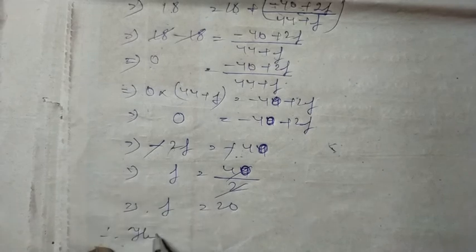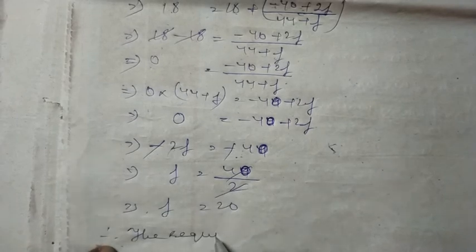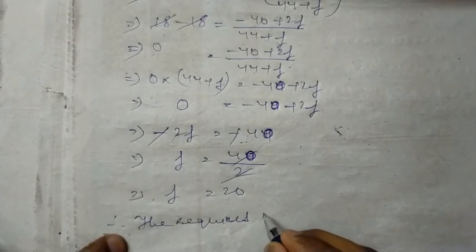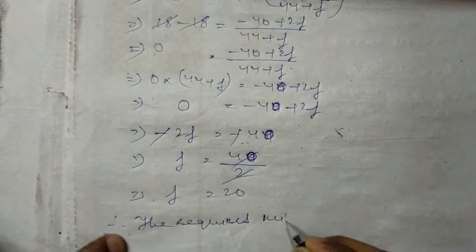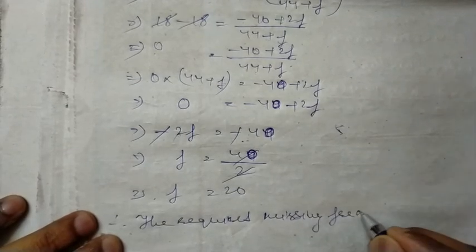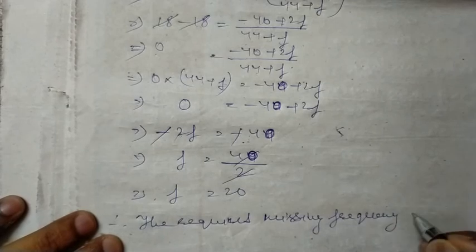Therefore the required missing frequency is equal to 20.